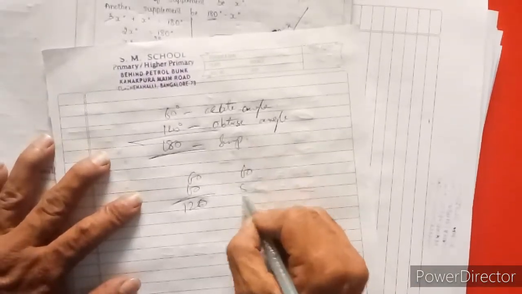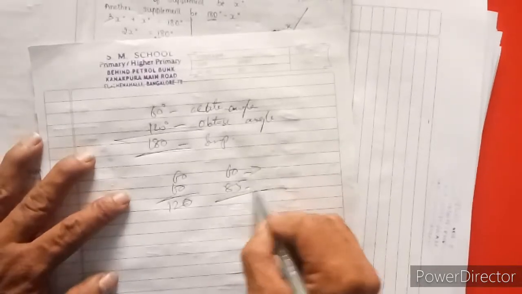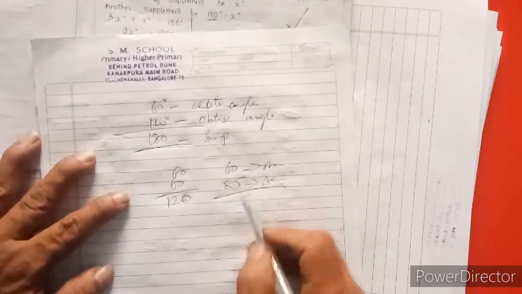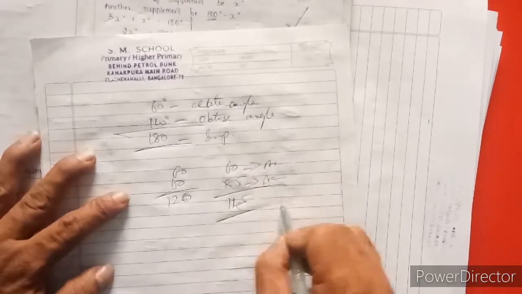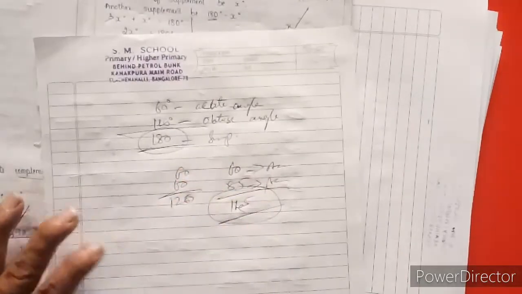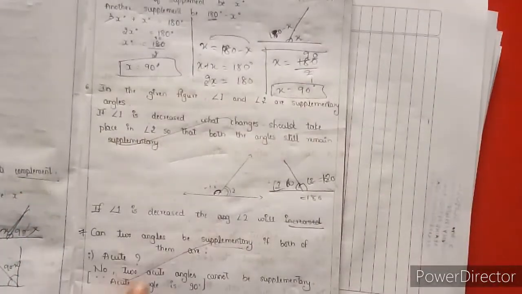That is also acute. 85 plus 60 is 145 degrees. But we need 180 for supplementary angles. So no, two acute angles cannot make supplementary angles. An acute angle is less than 90 degrees. Understood? Okay.